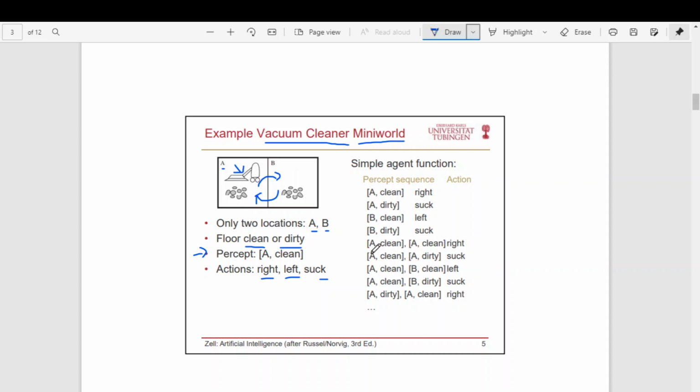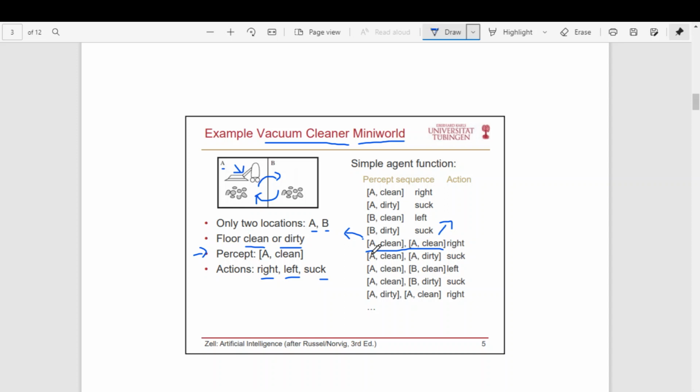What is this? This is the percept sequence. So this is the current percept. The current percept says that the agent is in room A and room A is clean. The past percept is the previous percept. The agent previously was in room A and room A was clean. Now in this problem, the decision only depends on the current percept. It doesn't bother about the percept sequence.